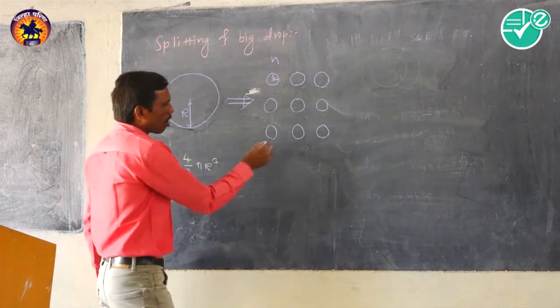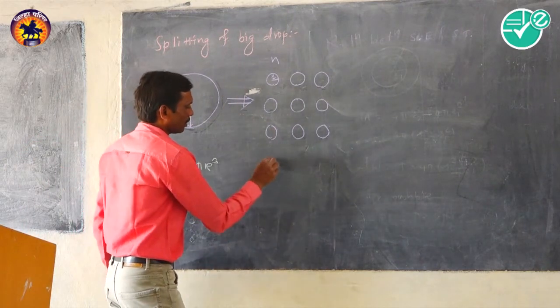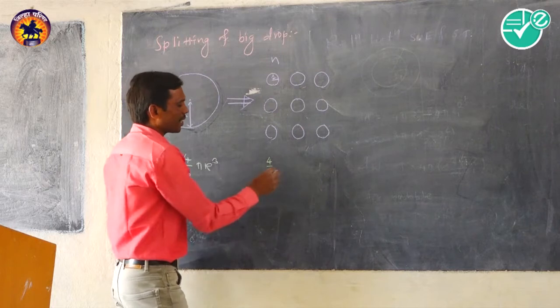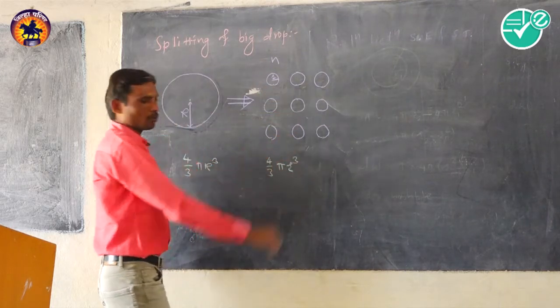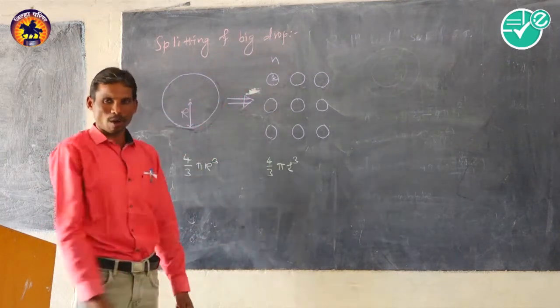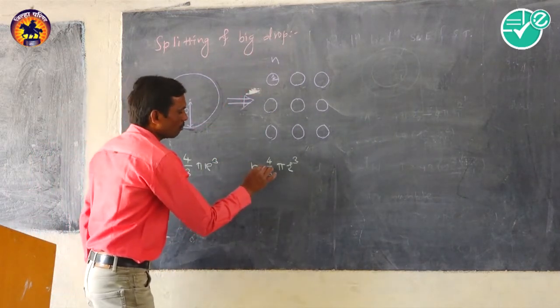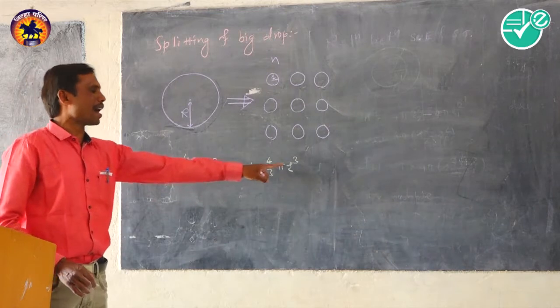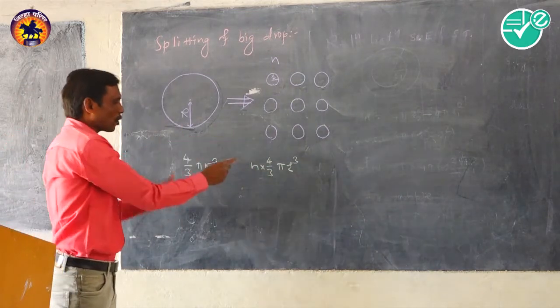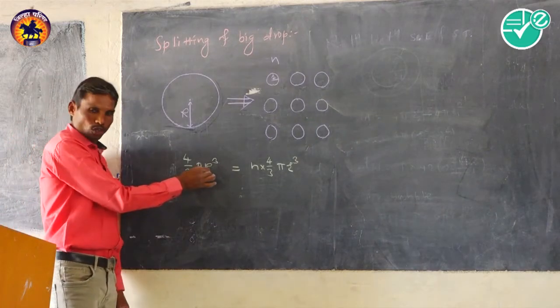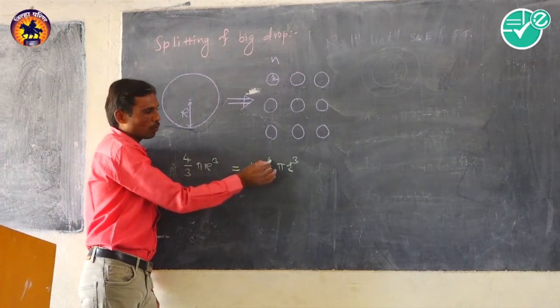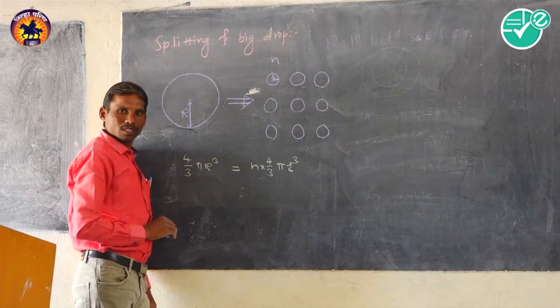And the volume of a single droplet, which is also spherical, is 4/3 πr³. But there are N number of droplets, so the total volume is N into 4/3 πr³. In this process, volume remains the same. So 4/3 πR³ is equal to N into 4/3 πr³.